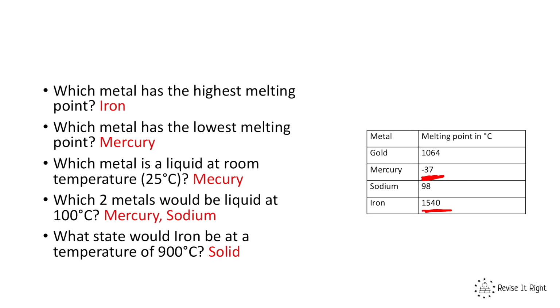Which two metals would be liquid at 100 degrees? That would be sodium and mercury. And finally, which state would iron be at a temperature of 900 degrees? It would be a solid.